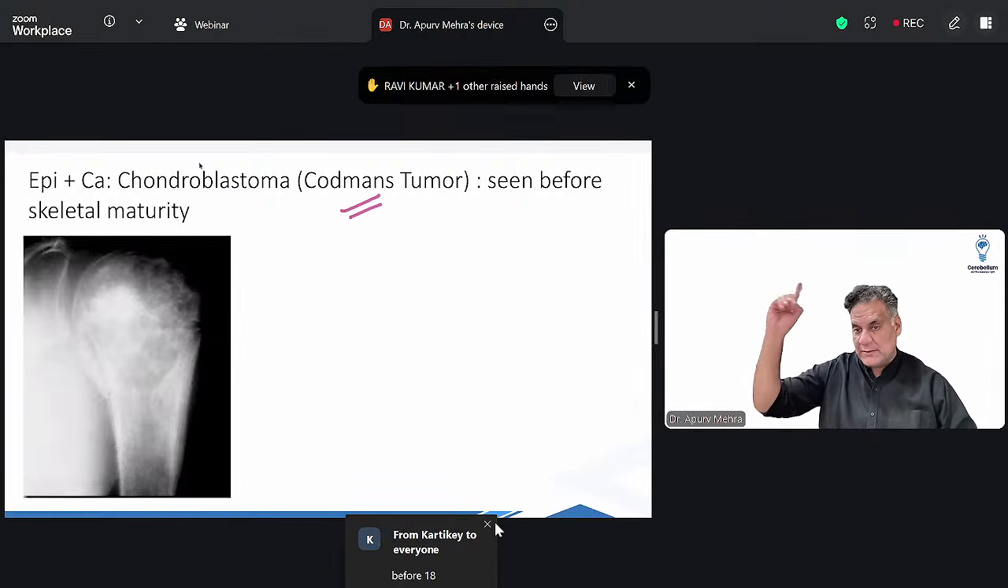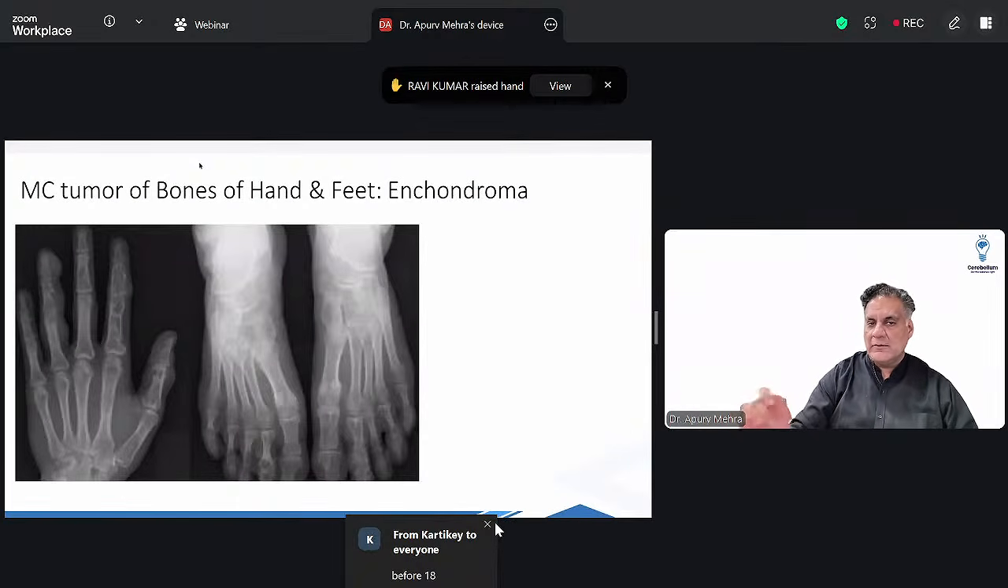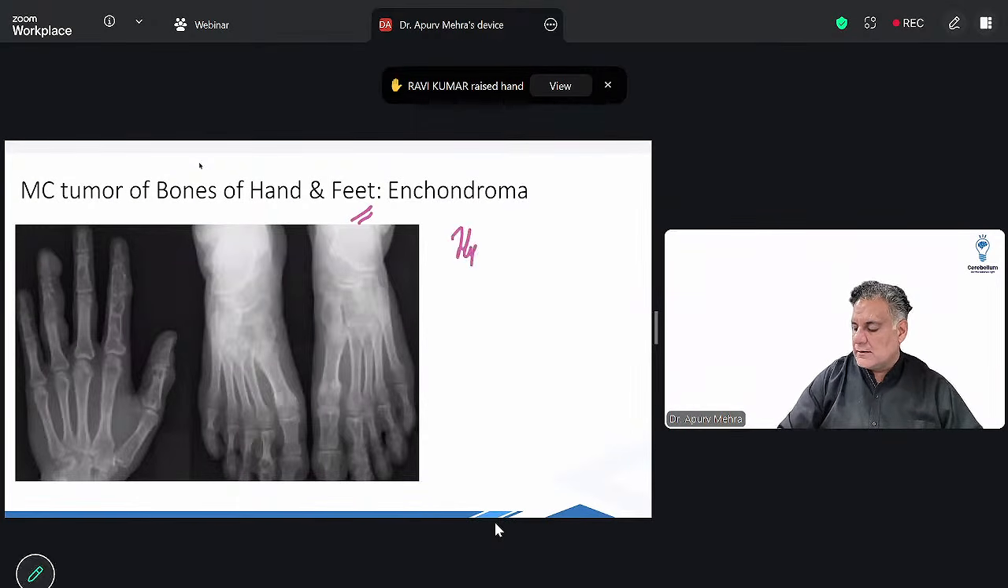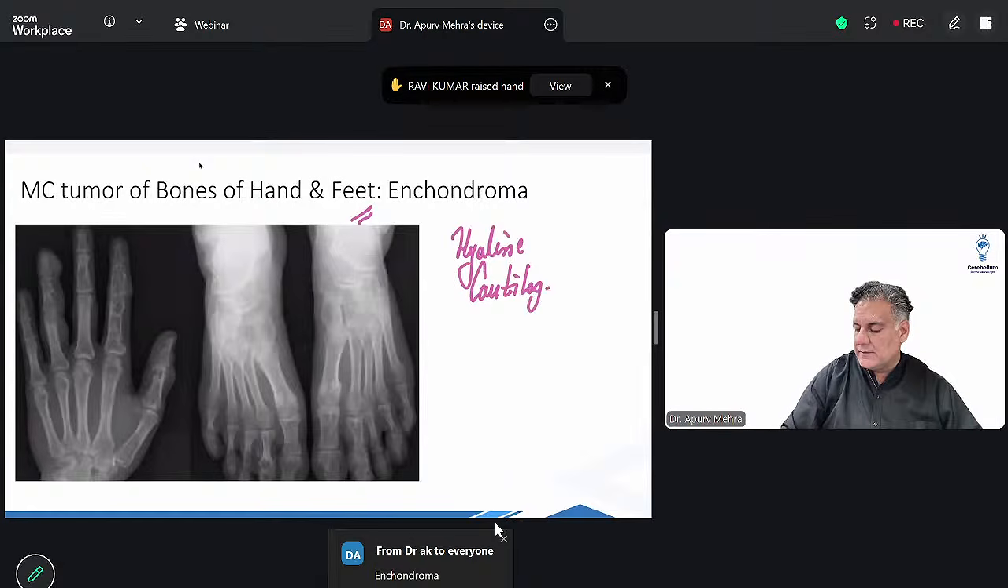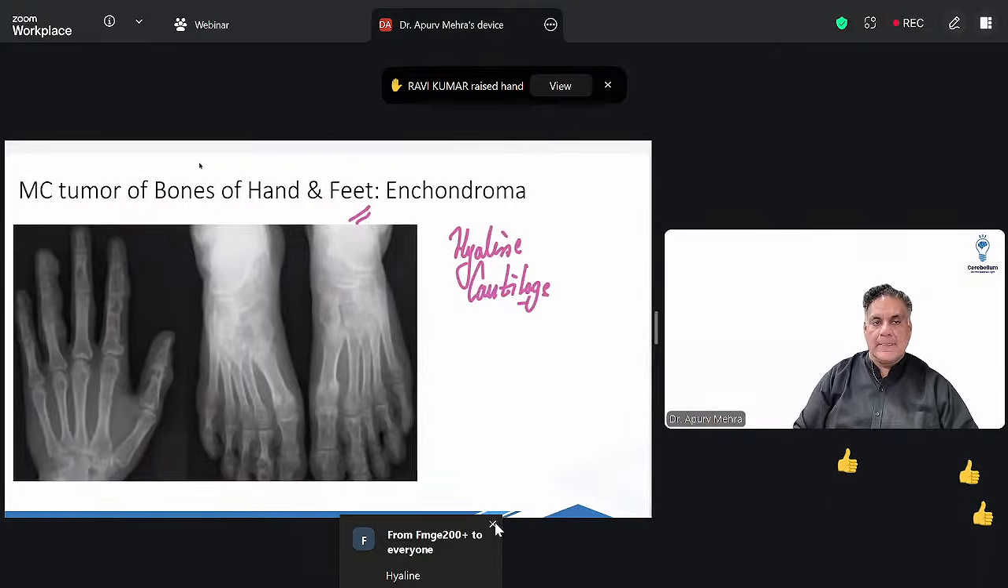Codman's triangle is a periosteal reaction seen in osteosarcoma. Codman's tumor is seen in chondroblastoma. Enchondroma is the most common tumor of the bones of the hand and feet. And on biopsy, you will see hyaline cartilage. All right.